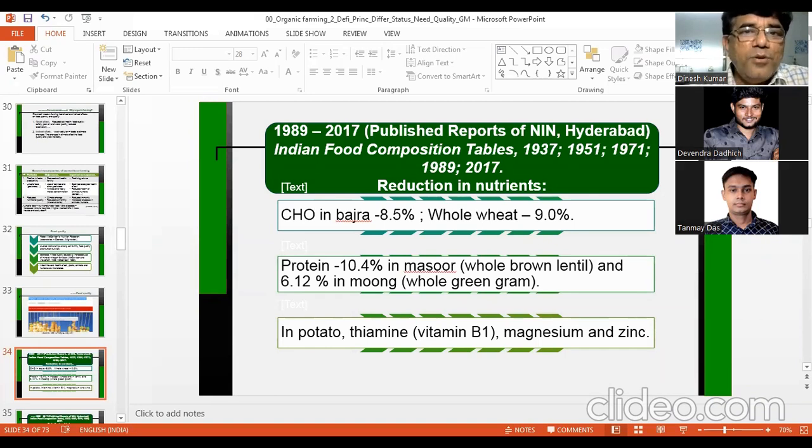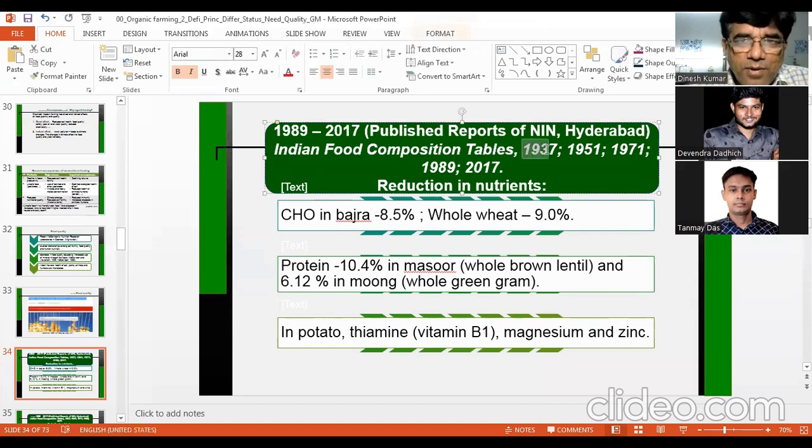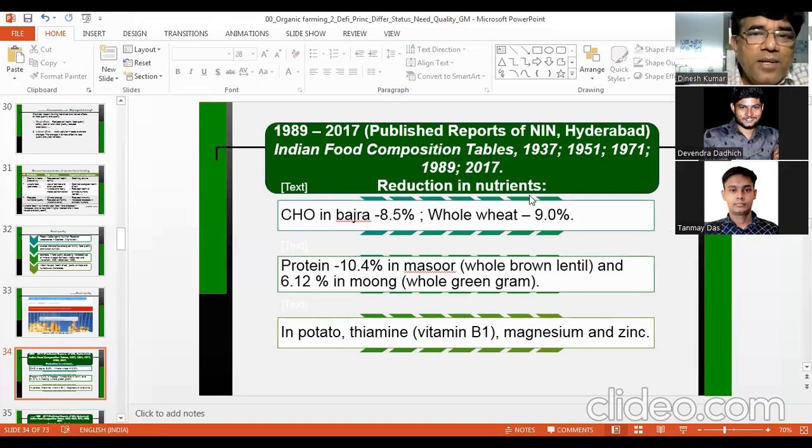And they prepare the tables every 10, 20 years, in a haphazard way. They do not do it at regular intervals. First time they did it in 1937, second time in 1951, third time in 1971, and fourth time in 1989. And the last time in 2017. So the latest survey was in 2017.